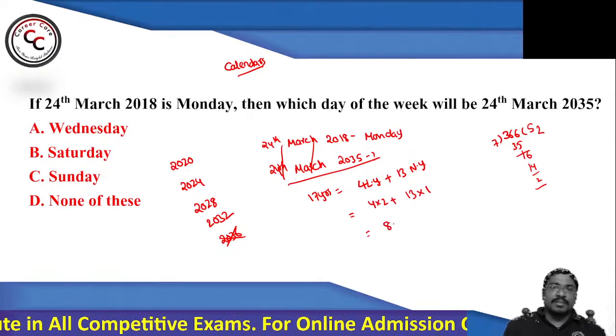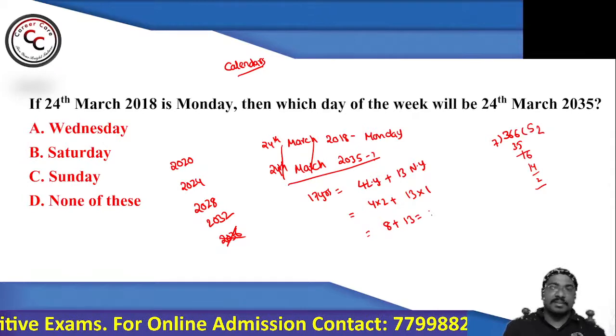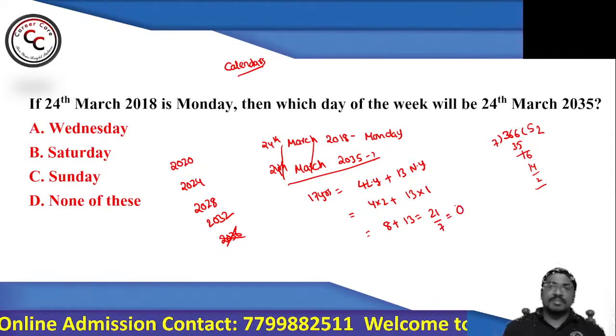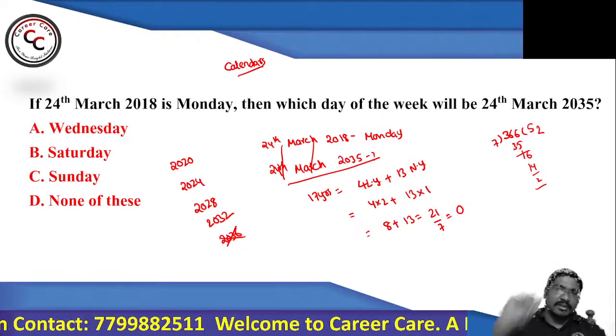So 4 into 2 is 8. 13 into 1 is 13. So 8 plus 13, which is 21. So 21, make it divisible by 7. What is the remainder? 0 is the remainder. No doubt, 3 is the quotient, but here we are concentrating on the remainder.